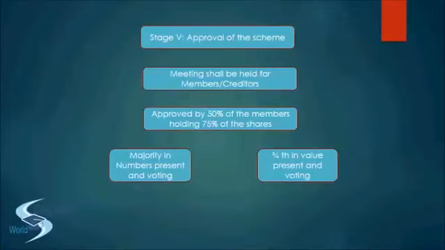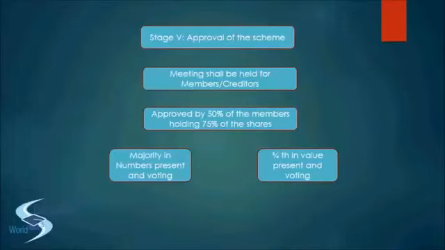Right? So I won't narrate the entire question, but as per the facts given in the question, the members who attended the meeting were 200. The shares held by the members who attended the meeting were 5 lakh shares, of rupees 10 each or whatever it was. The members who voted in favor of the scheme were 70 out of 200. The members who voted against were 130.